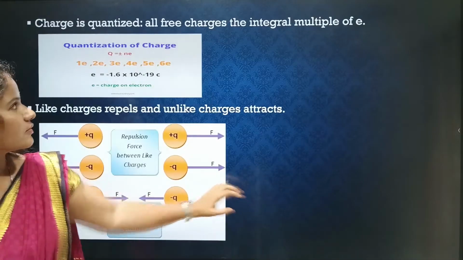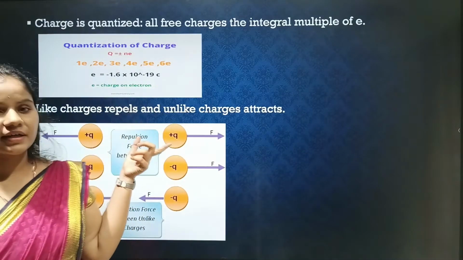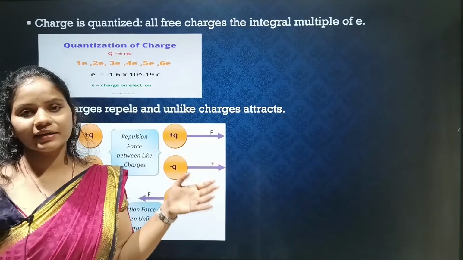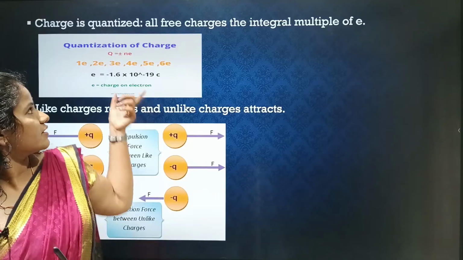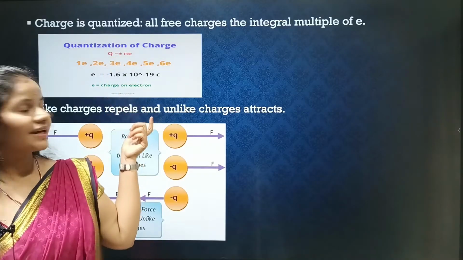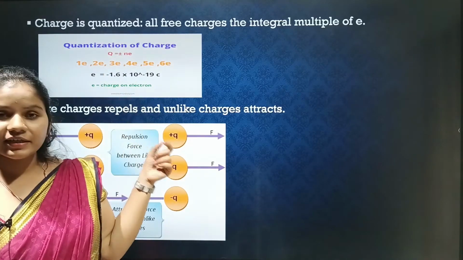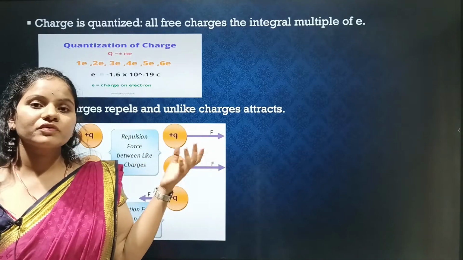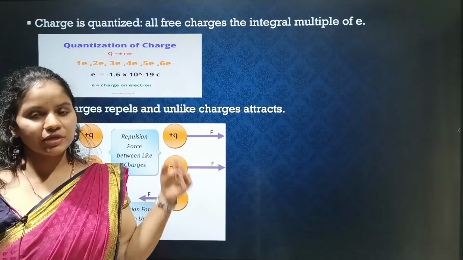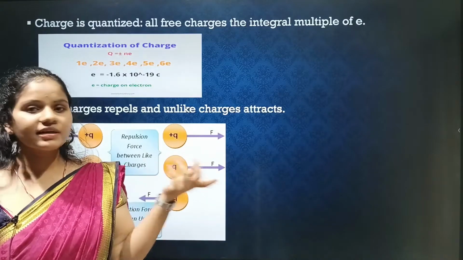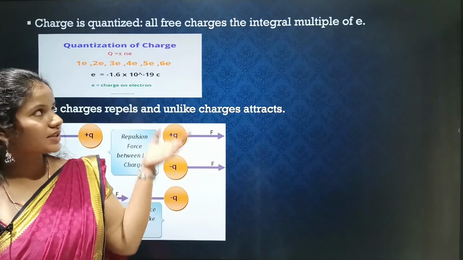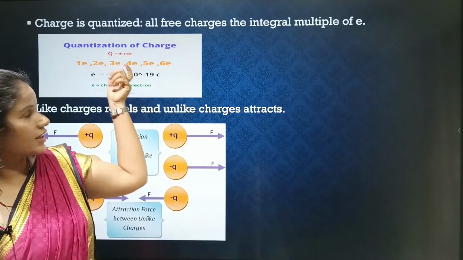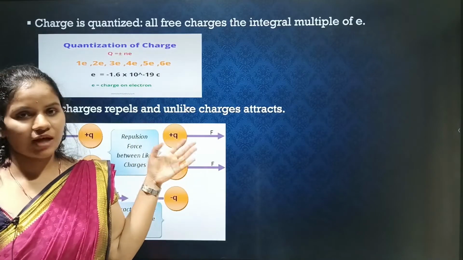So charge is quantized because charges can take only discrete values, not continuous ones. You can see here, Q is equal to plus or minus nE. n is an integer, and e is the charge of an electron. All free charges will have integral multiples of e because they can take only integral, or discrete, values. So charge is quantized. This is also one of the properties. You just give the values for n: 1, 2, 3, and so on up to n.